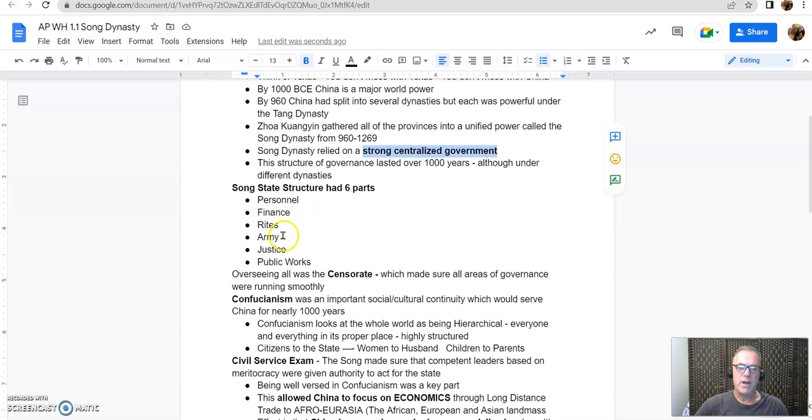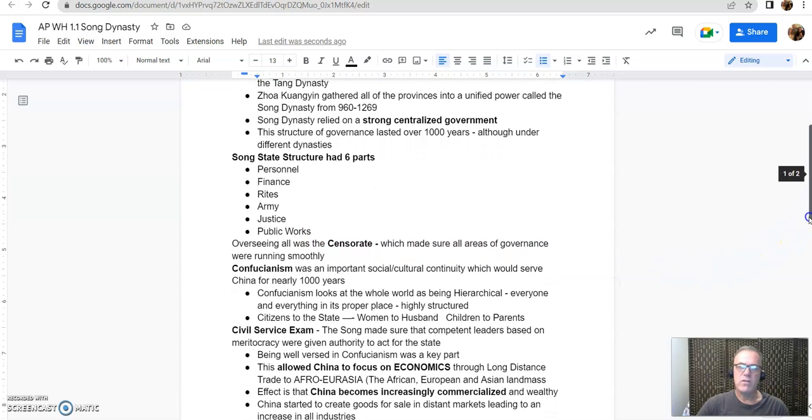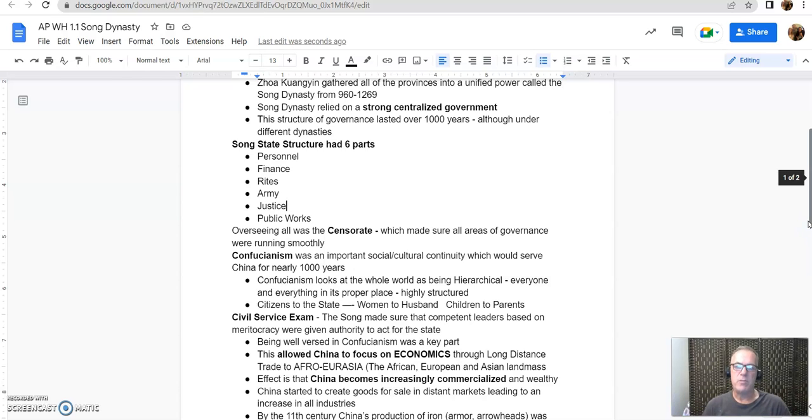Basically, the only part of the government that operates independently is the army, which is under control of the emperor. But personnel is staffed by Confucian scholars. The finances, the taxes and trade, that's all recorded by Confucian scholars. The rites of passage and the rites of the culture and society, Confucian scholars are in that. Confucian scholars study the law, they dispense justice for the emperor. And then the building of public works, Confucian scholars are right in the middle of that too. So it's a bureaucracy of Confucian scholars that's holding China together.